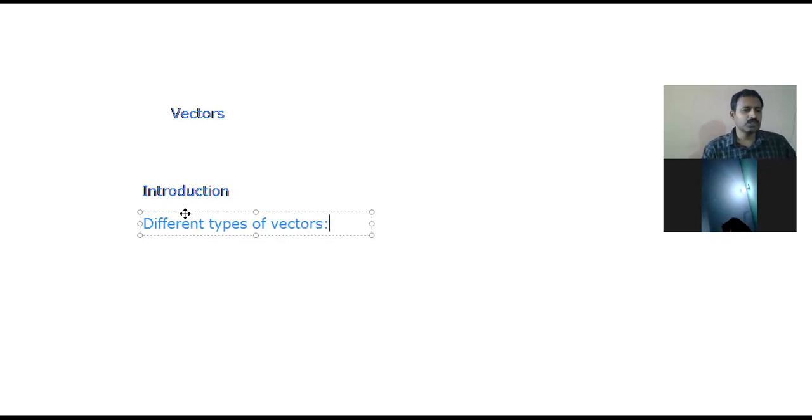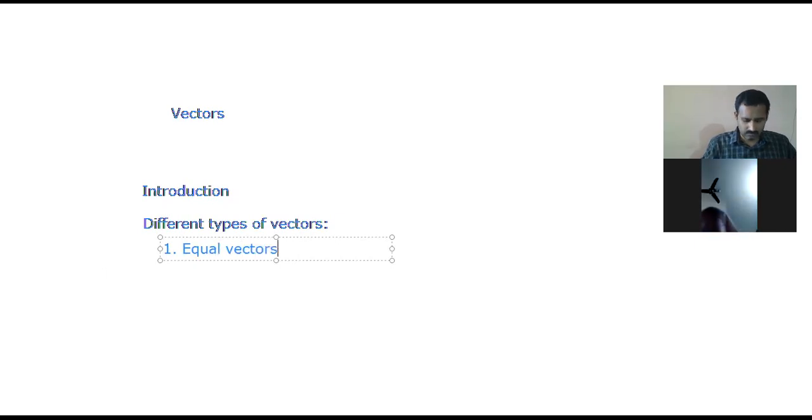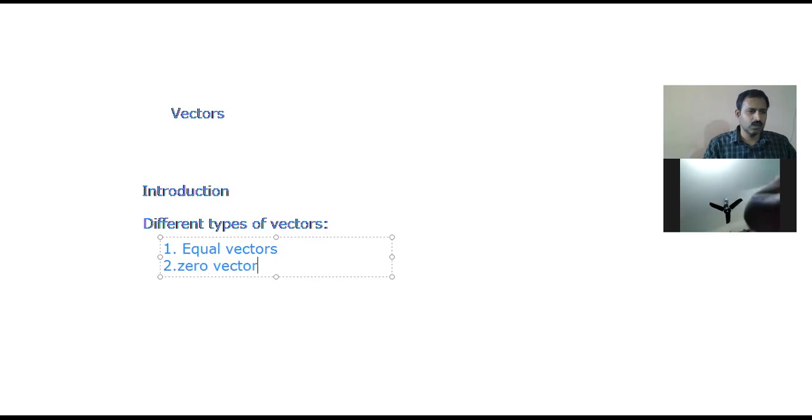Okay, now the first one, one by one. Shall I tell one by one? So the first one is equal vectors. The second one is zero vector or null vector also.